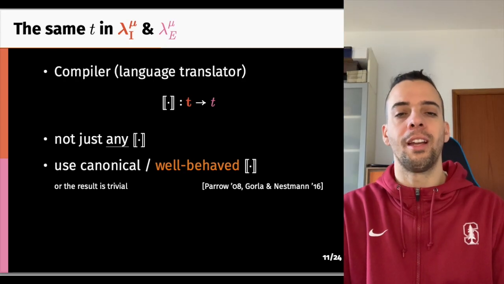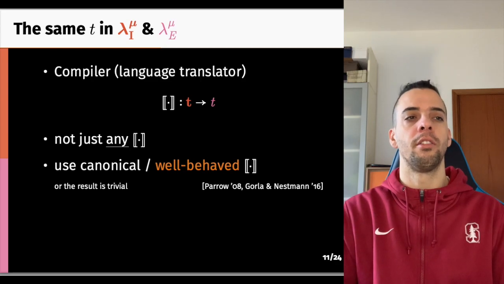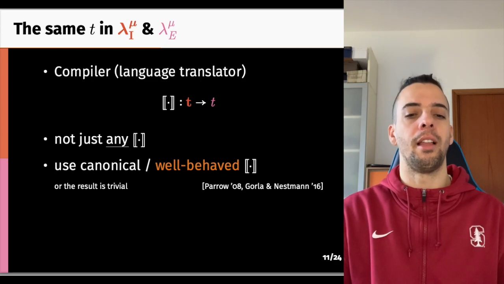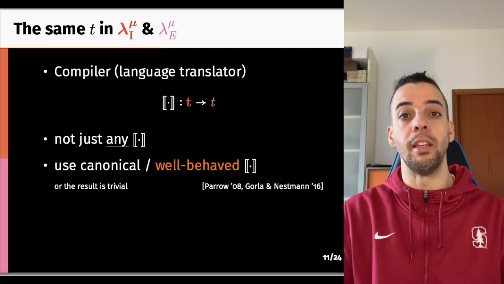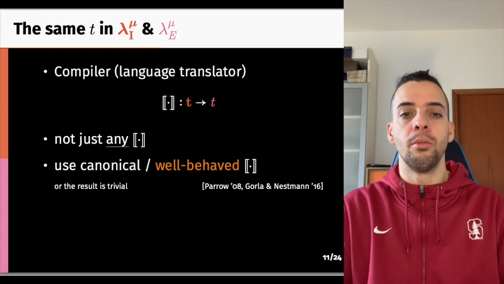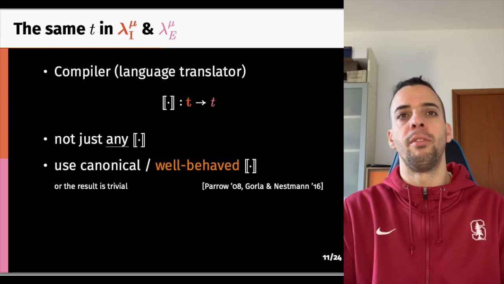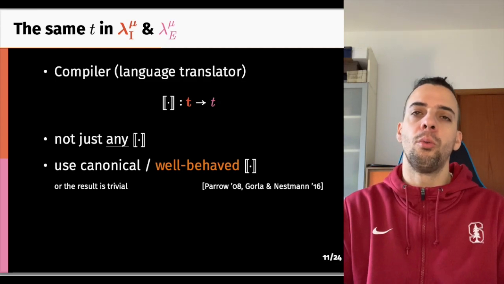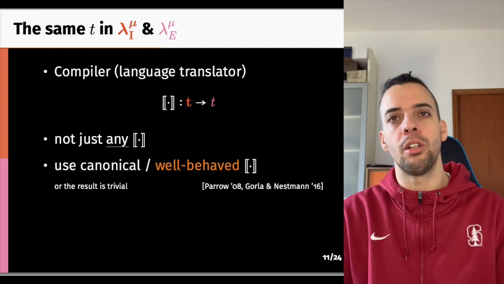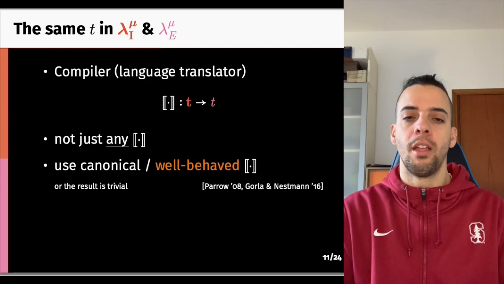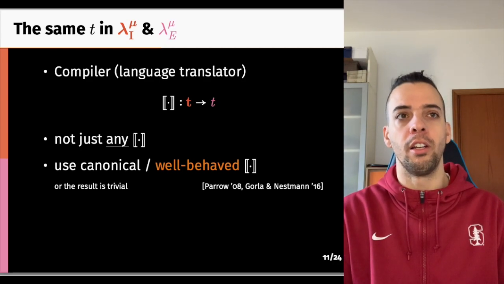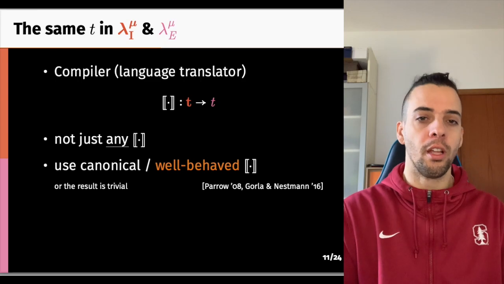Additionally, non-canonical or non-well-behaved compilers do not really let you consider the same term in two languages. So more generally, comparison of language expressiveness should be formulated with respect to a way of obtaining the same term in both languages. So the choice of the compiler should be taken as part of the question and not as part of the answer.